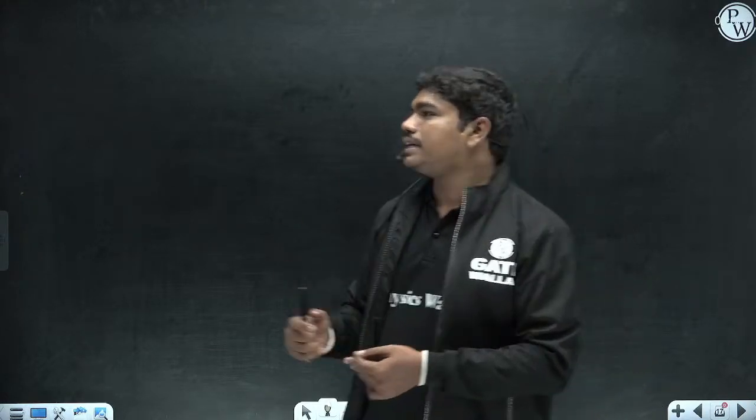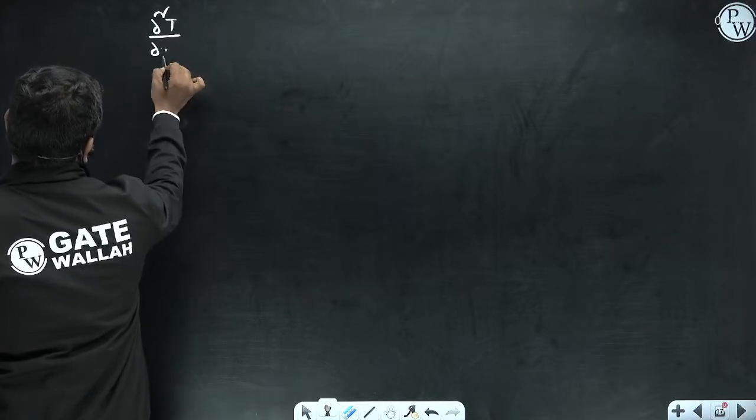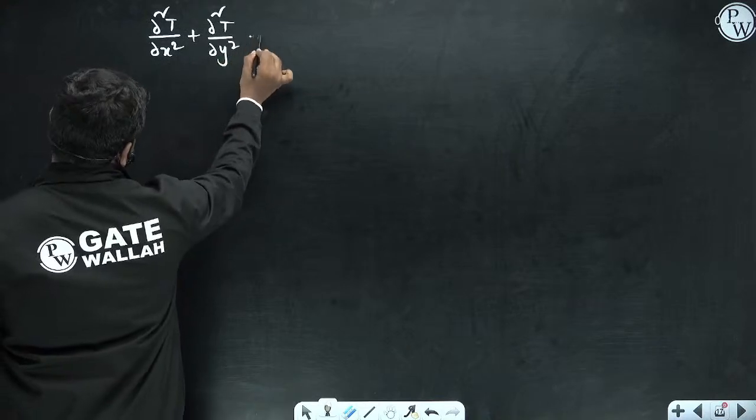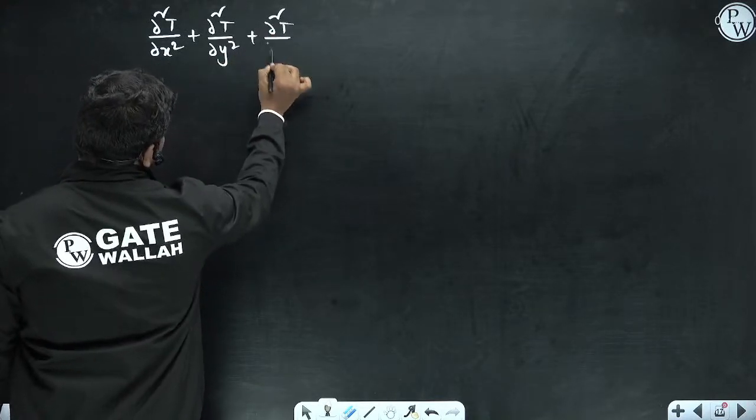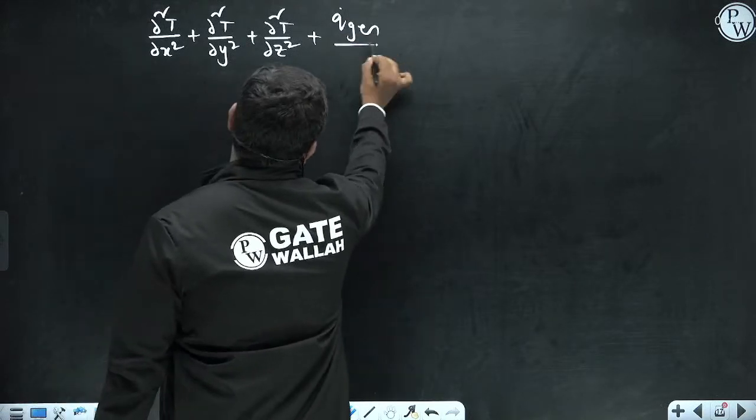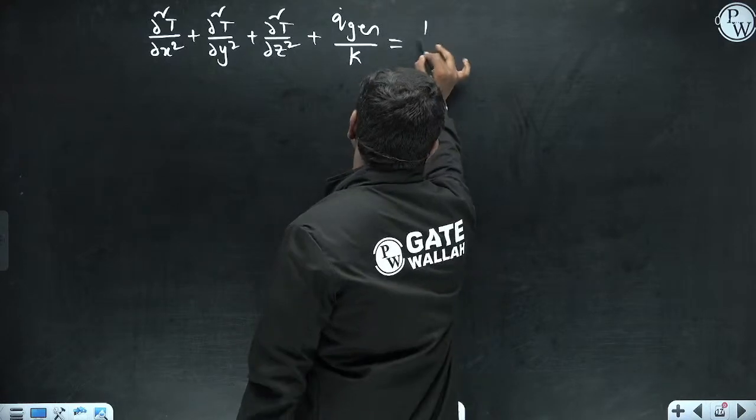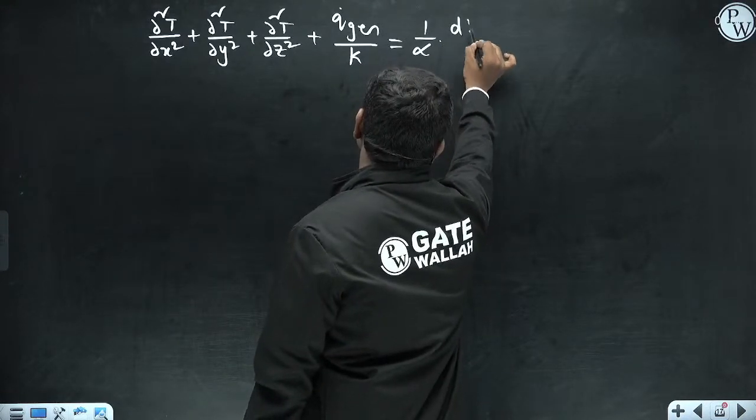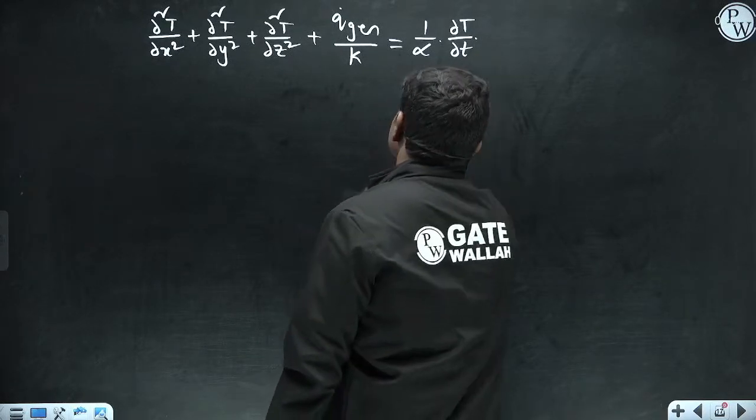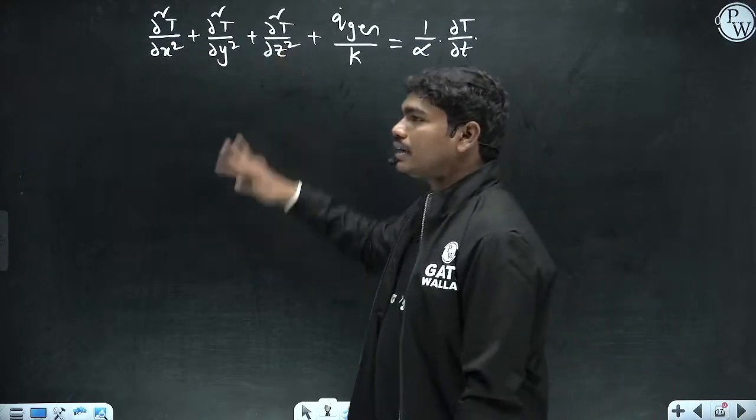See here. Now we know ∂²T/∂x² plus ∂²T/∂y² plus ∂²T/∂z² plus volumetric heat generation rate divided by thermal conductivity, of course assuming isotropic materials, all these things, is equal to 1 by thermal diffusivity into ∂T/∂t. So this is the general heat conduction equation in 3 dimensions. All of you know this, right?